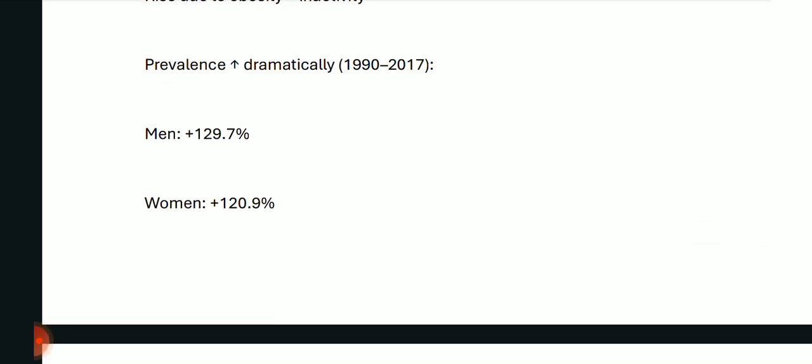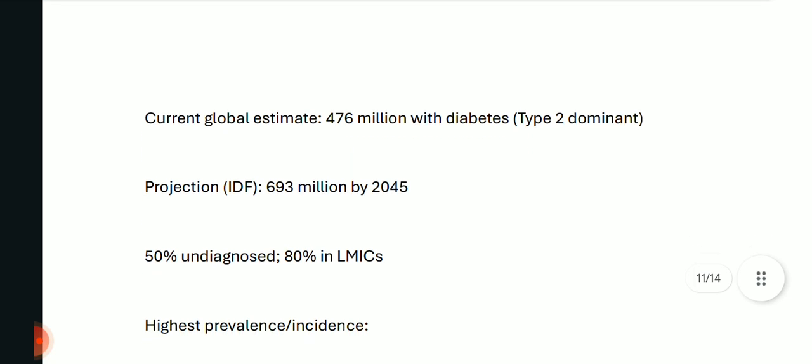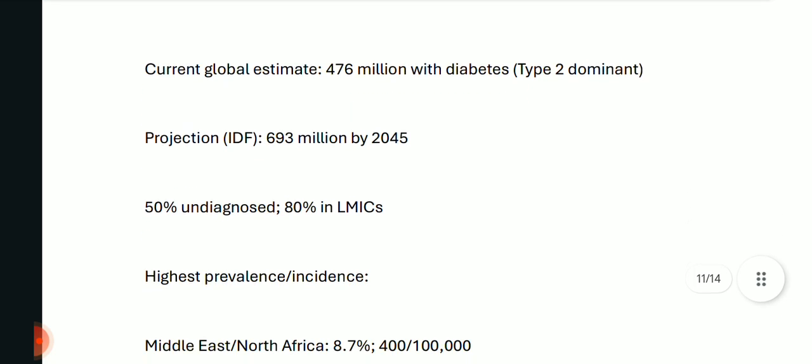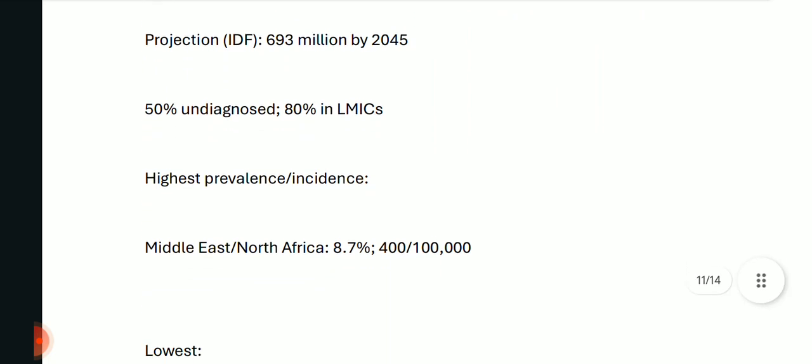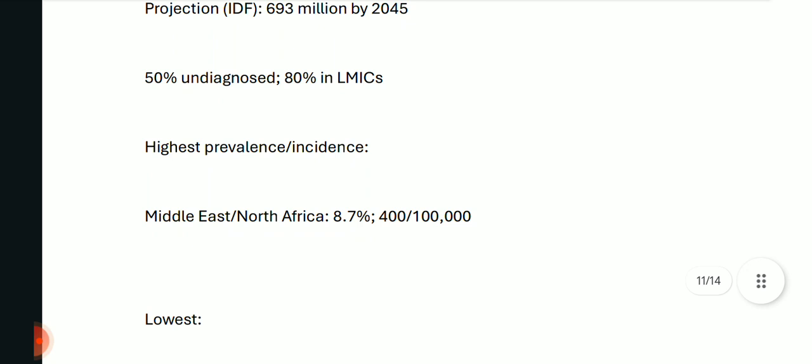In men, there has been approximately a 129.7% rise in cases, and in women a 120.9% rise. The current global estimate is that 476 million people are living with diabetes, type 2 dominant. The projection is that 693 million people will be living with diabetes by 2045, and 50% remain undiagnosed, and 80% in low and middle income countries remain undiagnosed.